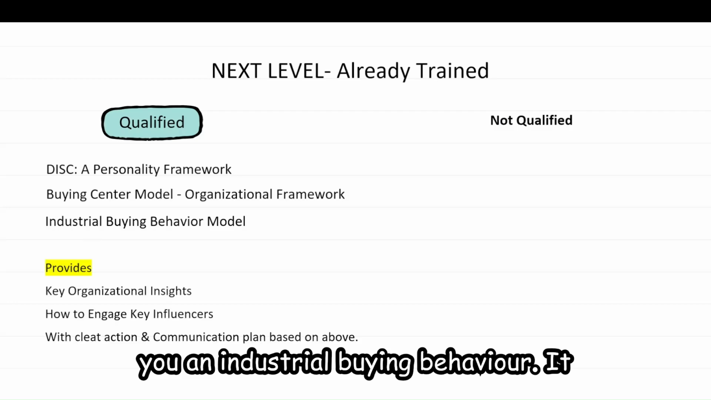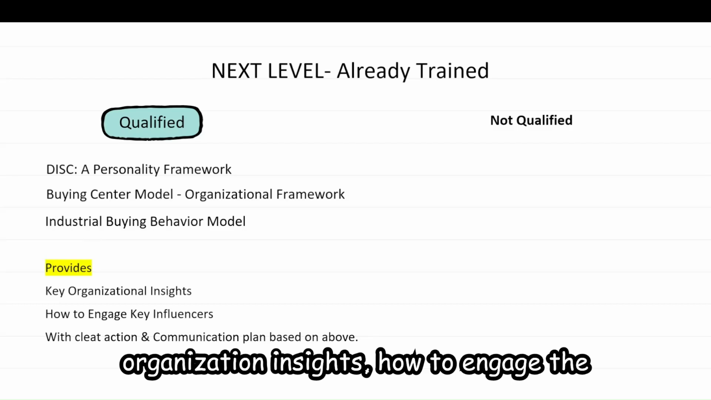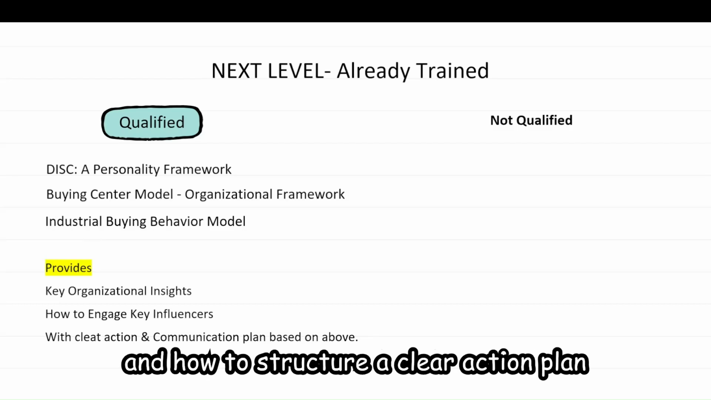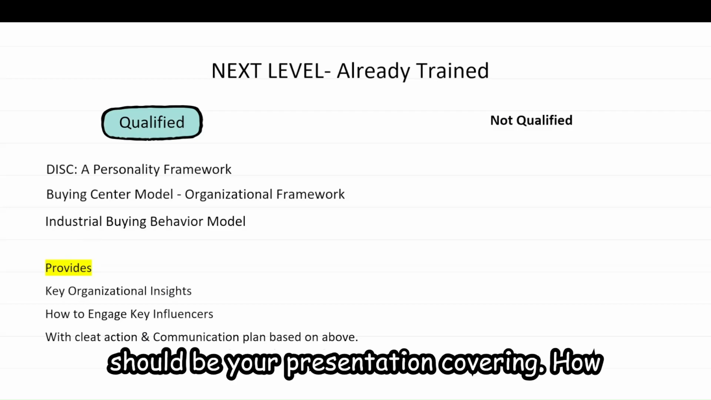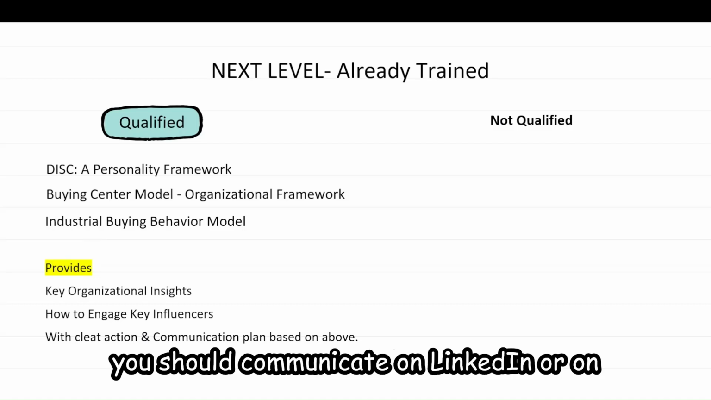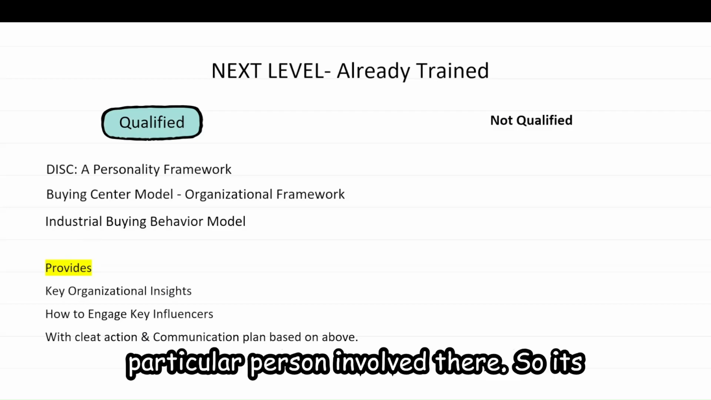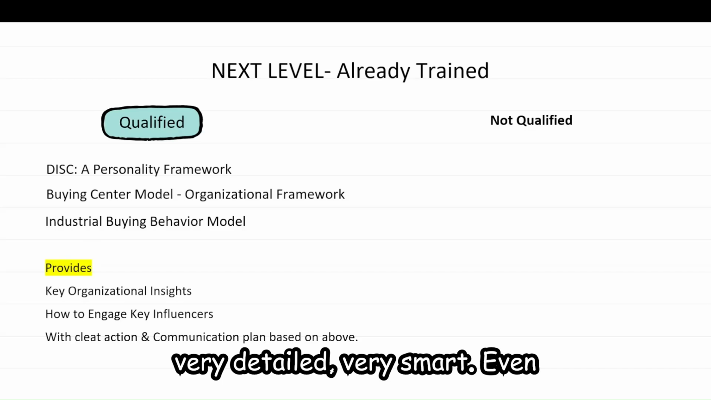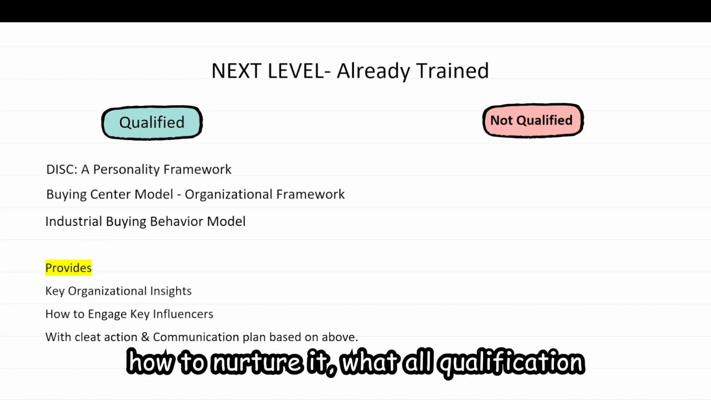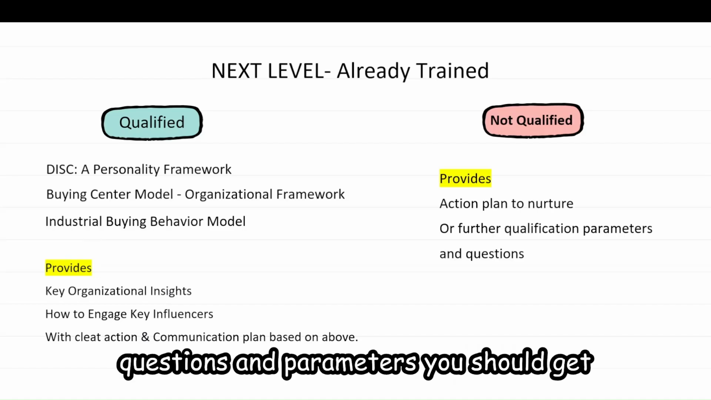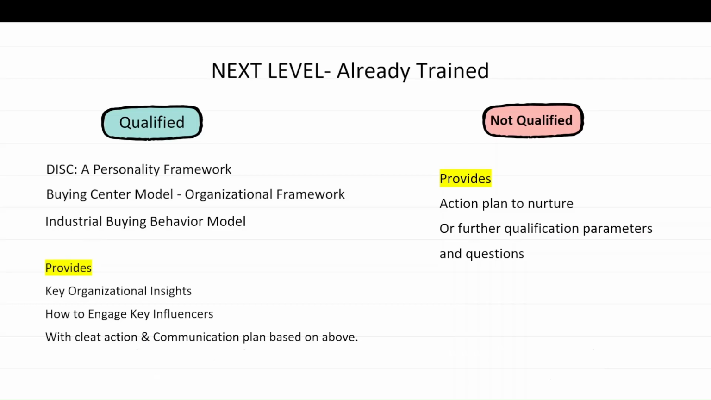After running those models, it provides key organization insights, how to engage the key influencers with their information, and how to structure a clear action plan and a communication plan. It could be what your presentation should cover, how you should communicate on LinkedIn or email to that particular prospect or person involved there. So it's very detailed, very smart. Even if the opportunity or lead is not qualified, it gives you an action plan, how to nurture it, what qualification questions and parameters you should get answers to before you reject a lead. It's a pretty smart model.